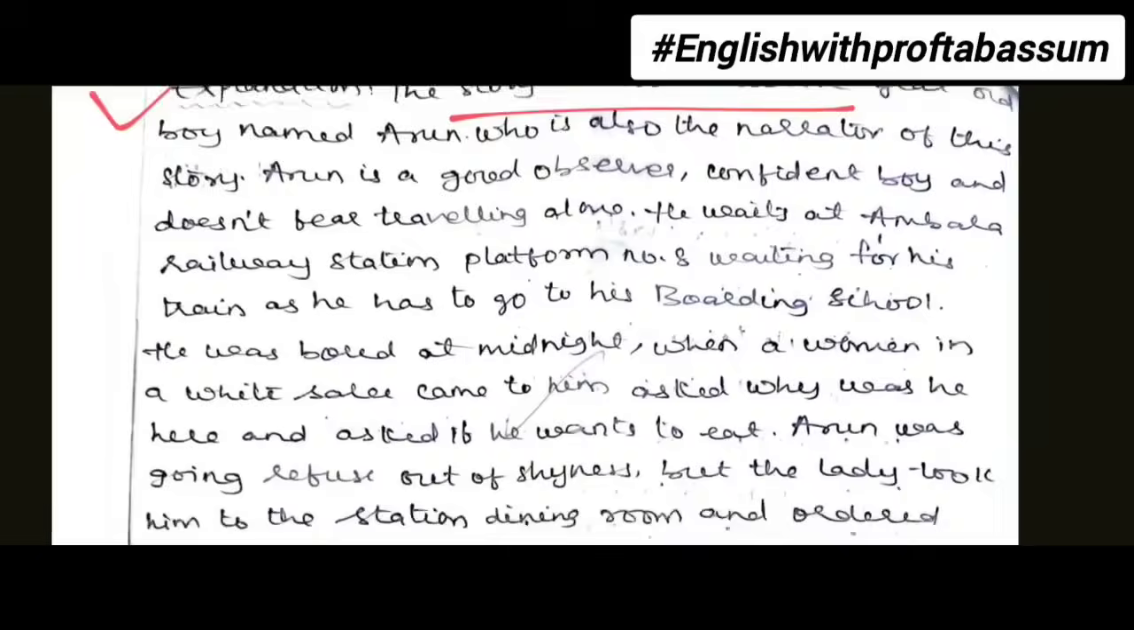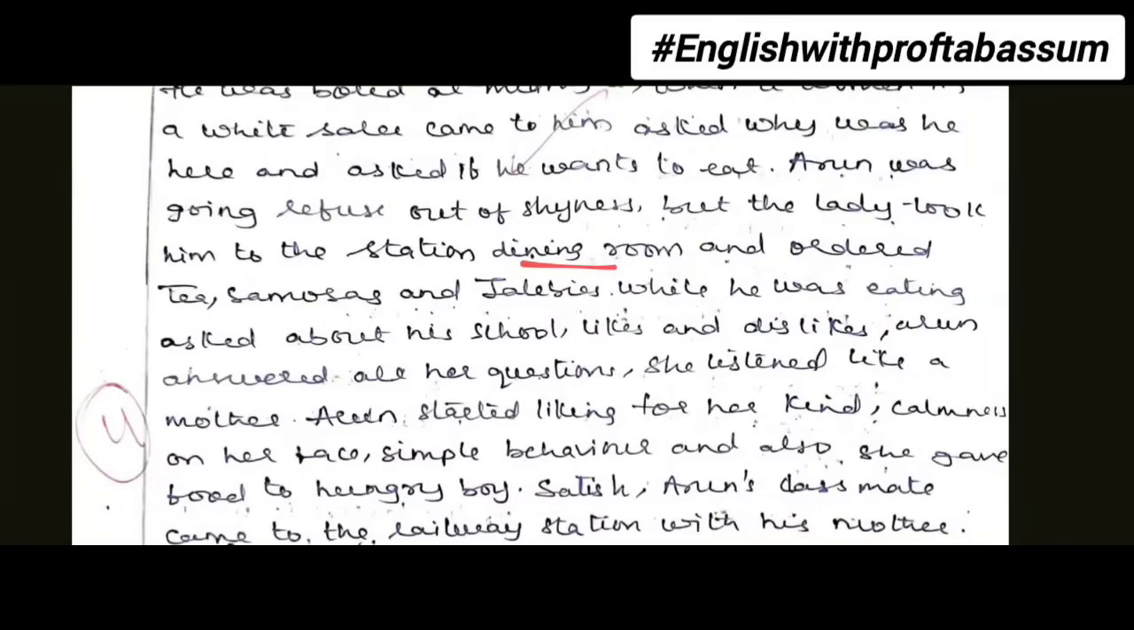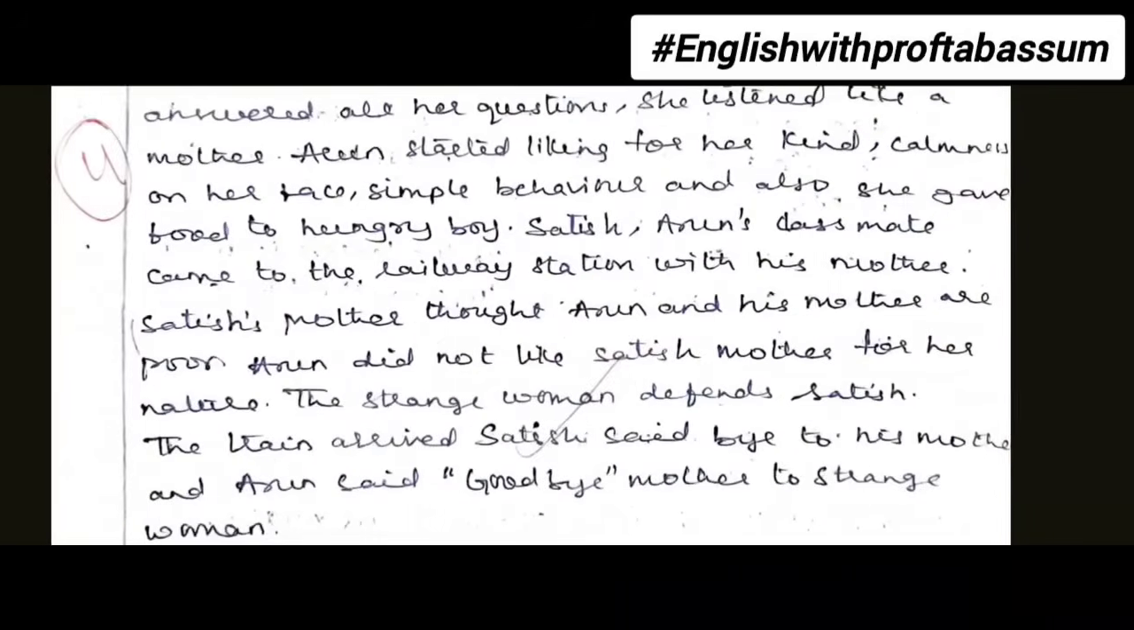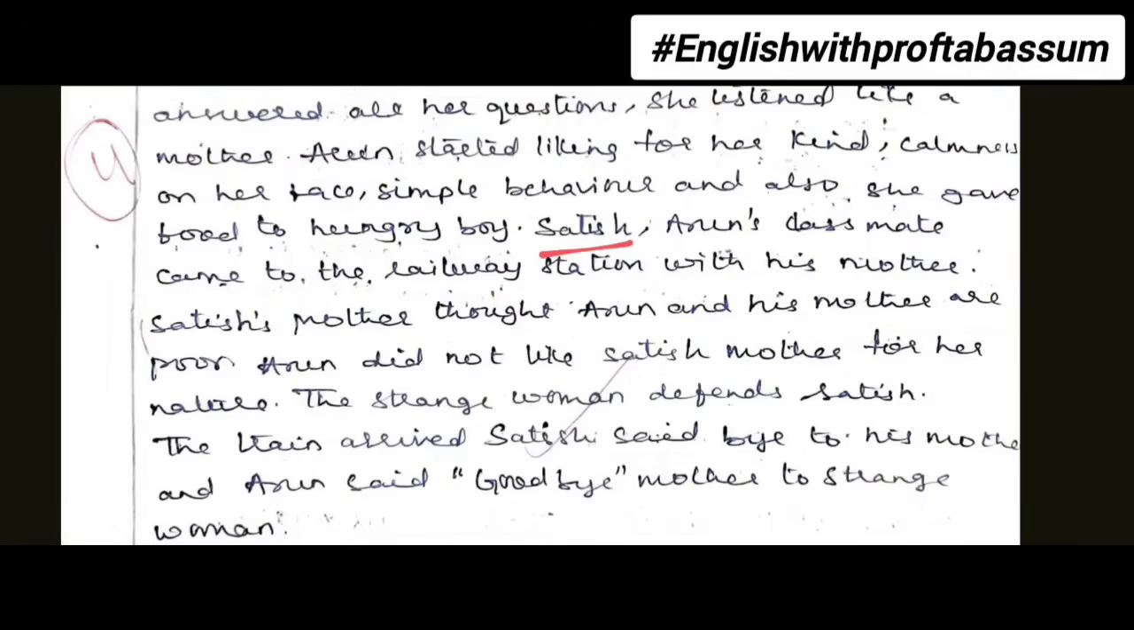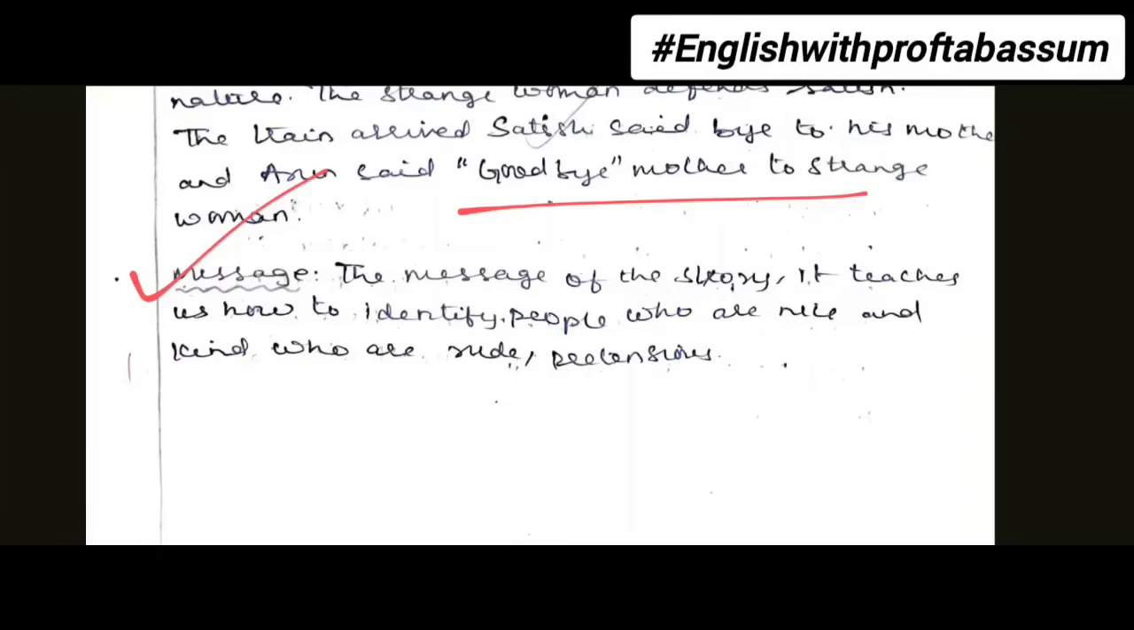How a strange woman met him in a white sari, took him to the station dining room, offered him food, listened to him like a mother. All these things you must write. Then how he starts hating Satish's mother because of her rude behavior, and ultimately you write the message of the story, that it teaches us how to identify good and bad people.